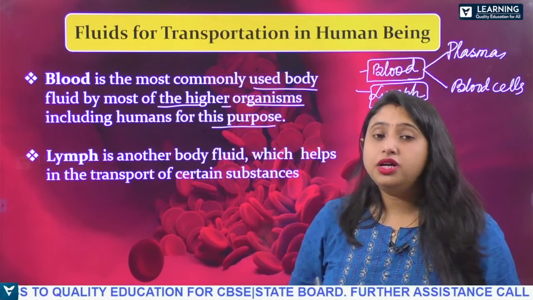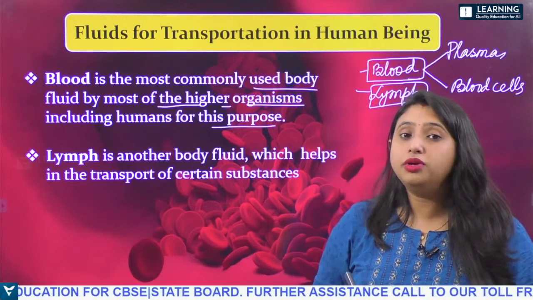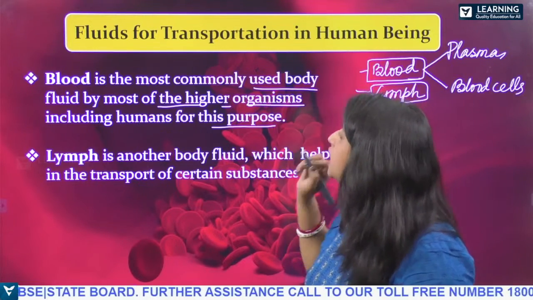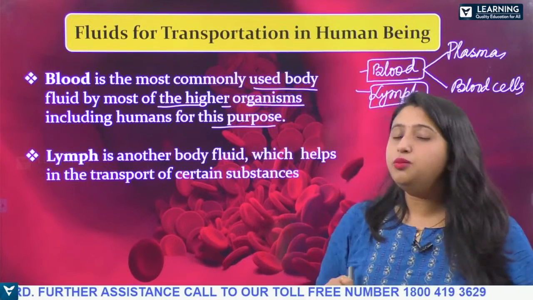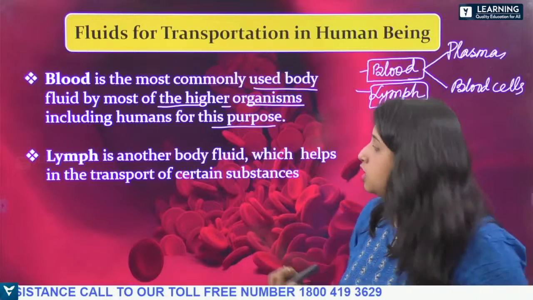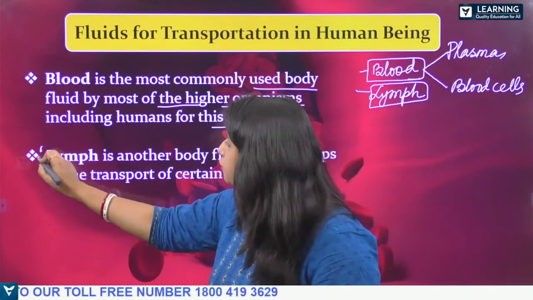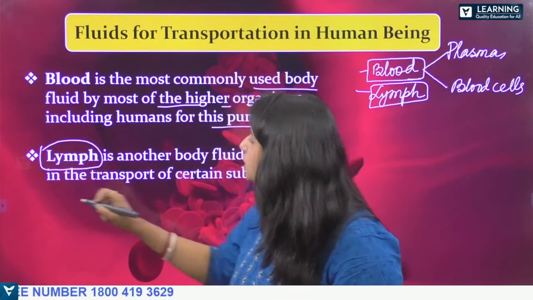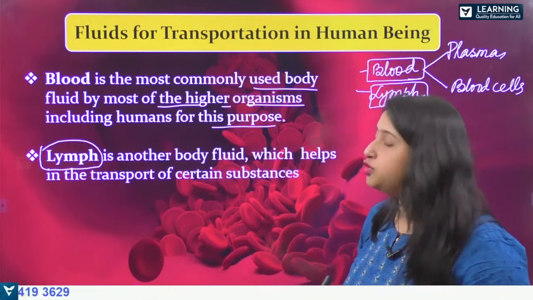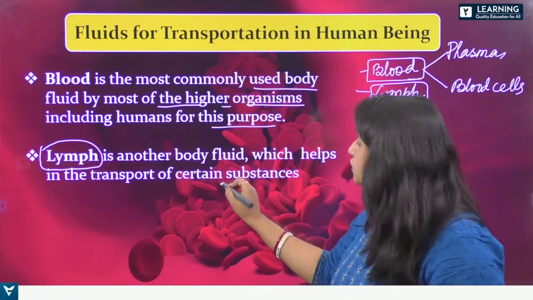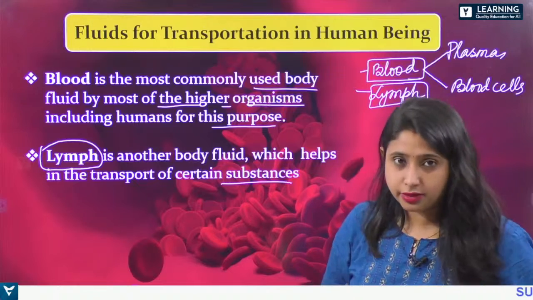Another body fluid is the lymph, which helps in the transport of certain substances.